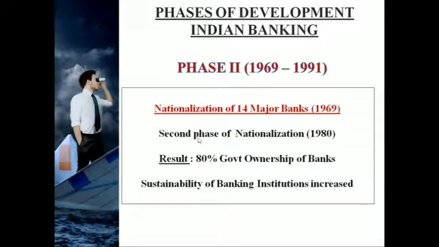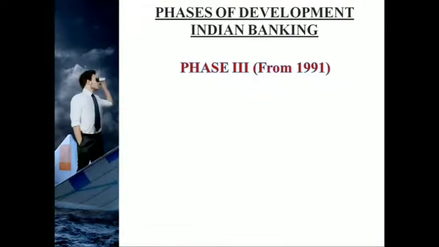The second phase of nationalization happened in the year 1980. So the result is that during this phase, 80% of Indian banks were under government control. So this is the importance of phase 2.